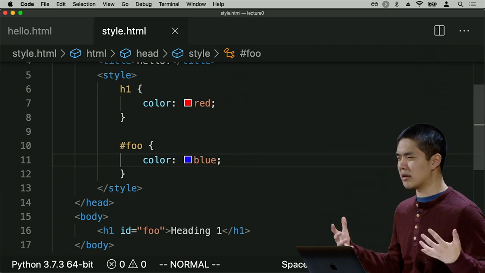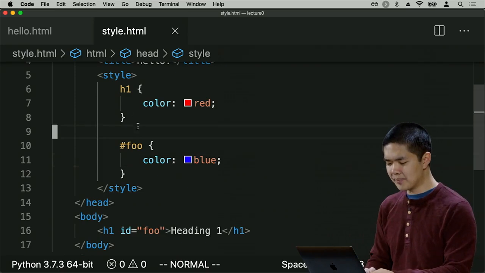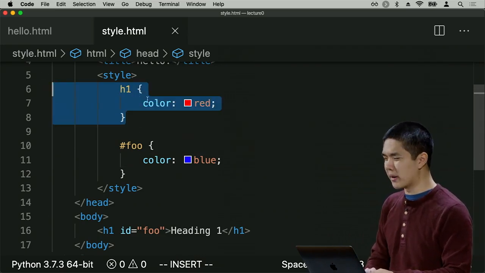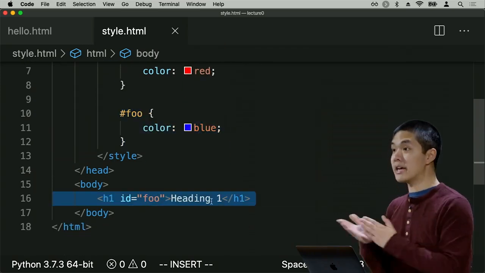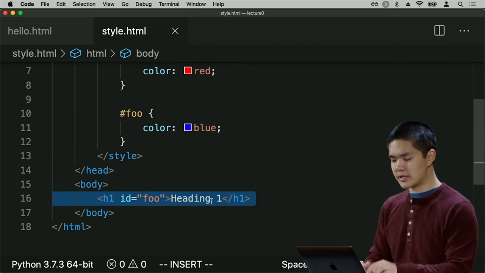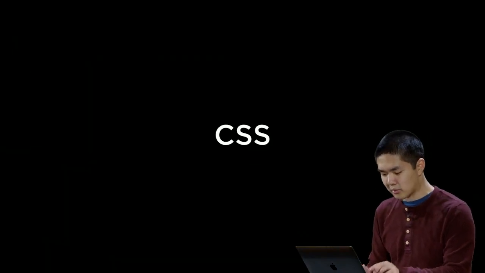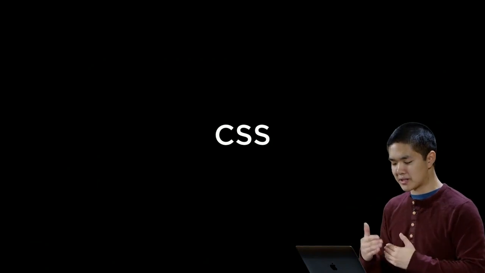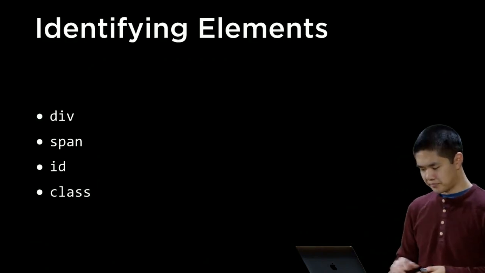What might happen then? These would seem to be conflicting, where suddenly we have an h1 style tag saying I should style h1s in this way, but I should style element foo in another way. So what happens if I have an h1 whose ID is foo? How do I choose to style that? To deal with that, we have to deal with the CSS problem of specificity: what happens when I have multiple different CSS selectors that could apply to the exact same HTML element. And this often happens when we start to add IDs and classes to our elements as well.